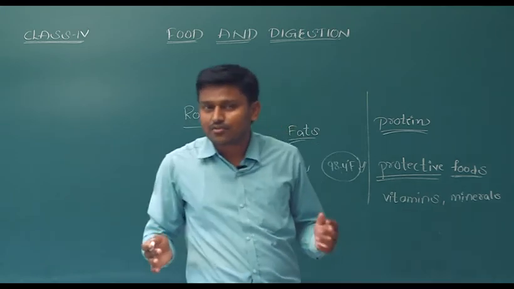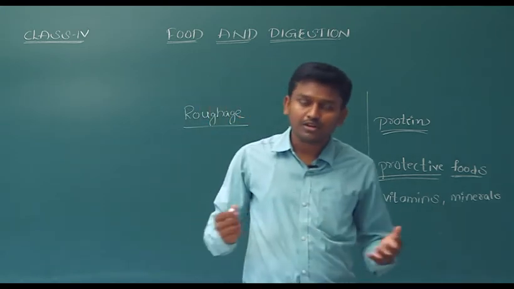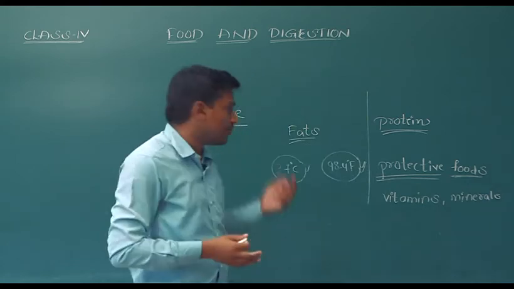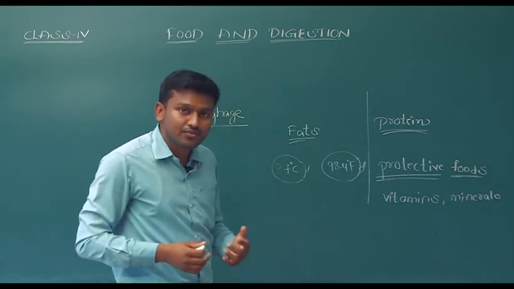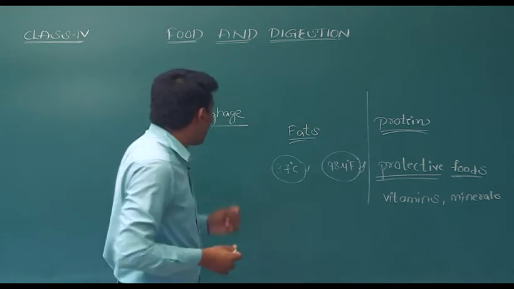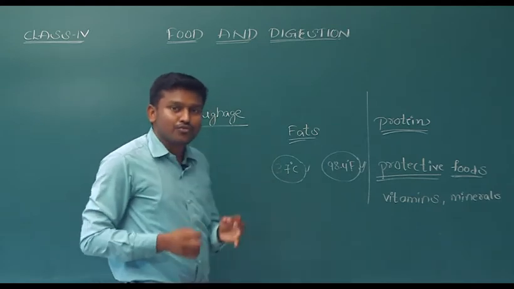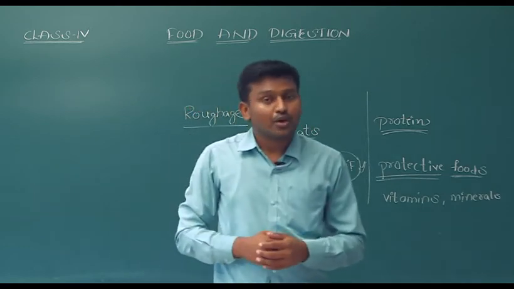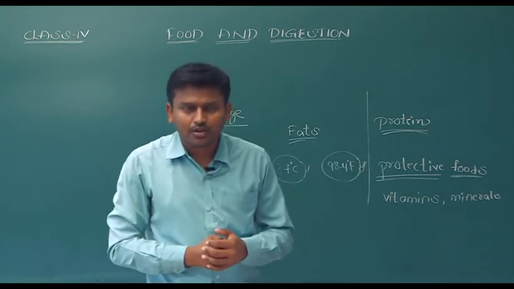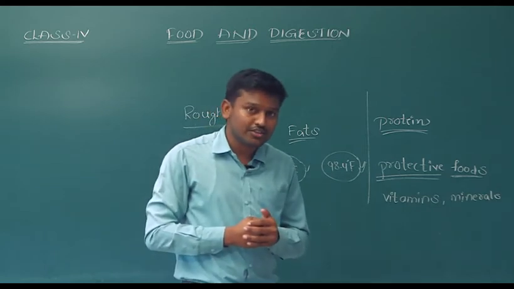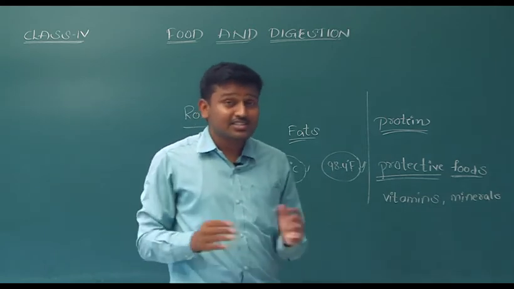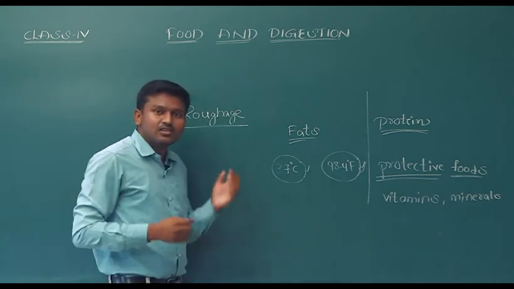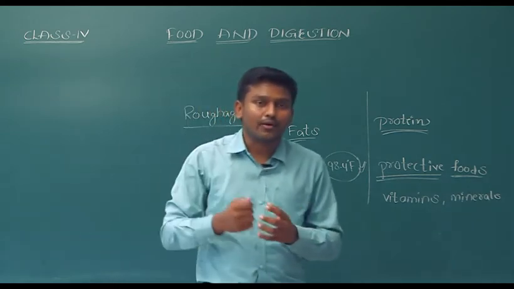Where do we get these roughages? What is the importance of roughage in our body? If we cannot digest this roughage, then why should we take it? Yes, we get this roughage from fruits, especially mango, banana, and from different cereals also. So what is the importance of this roughage? We cannot digest it, but still it helps to take waste out of our body.